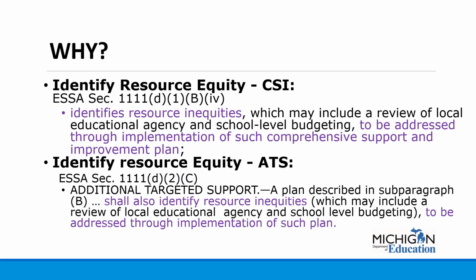ESSA legislation explains the school district serving a school identified to receive comprehensive supports and intervention, CSI, will identify resource inequities to be addressed through the implementation of the Comprehensive Improvement Plan. Additionally, schools identified for additional targeted support, ATS, will also identify resource inequities to be addressed through the required improvement plan.